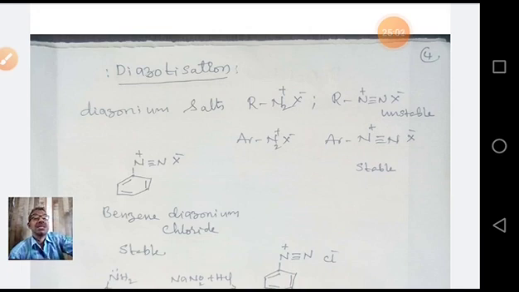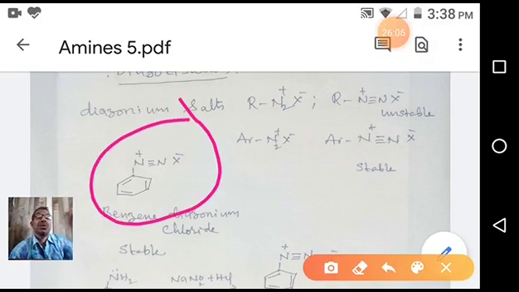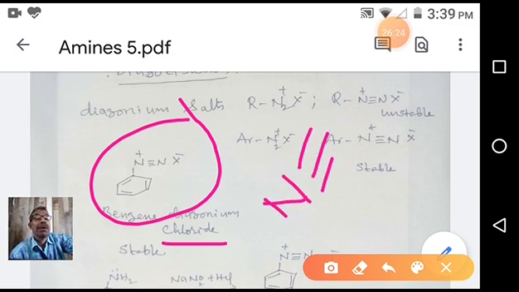This is the structure of a diazonium salt: benzene diazonium chloride, or bromide, or nitrate, or sulfate. In general, benzene diazonium halides are salts. In this, N is triple bonded, and one of them has a plus charge.